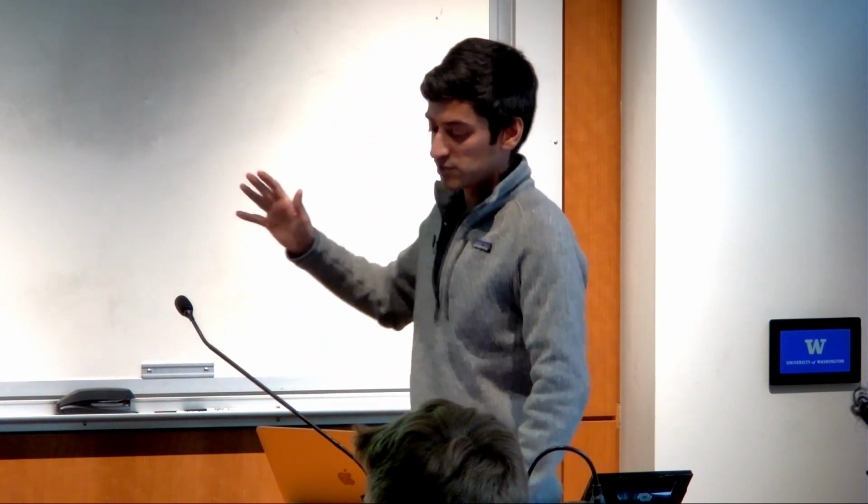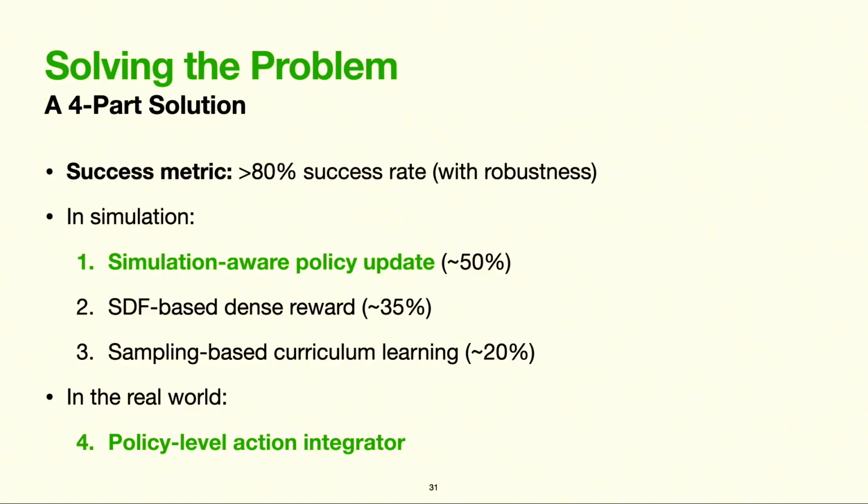So to accomplish this, we developed 4 techniques. We used 3 of them during simulation-based training, and we used the 4th in the real world. The number next to each indicates how much success rate dropped when we removed that particular technique. I'll just discuss the 2 methods in green, since those might differ the most from standard approaches.